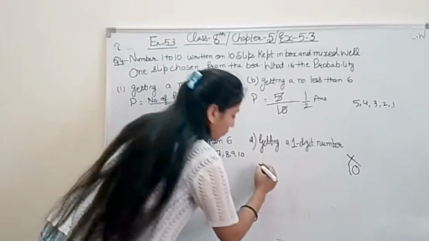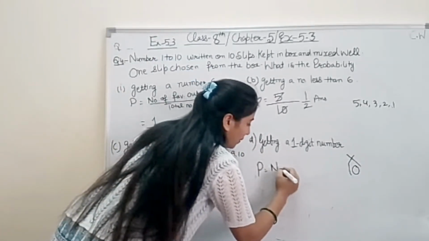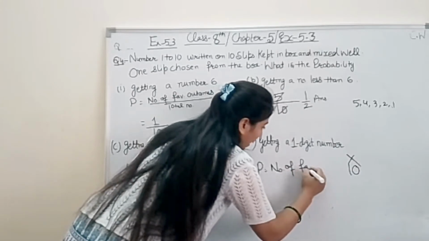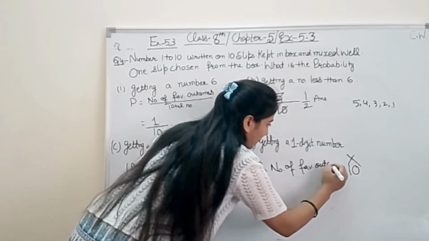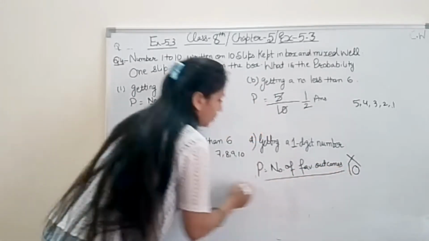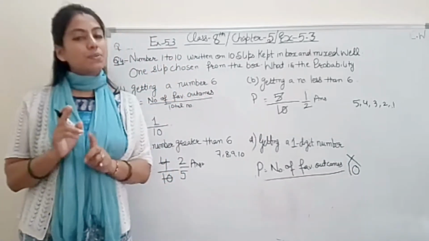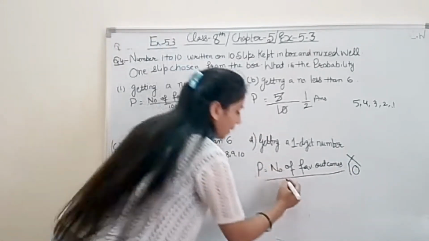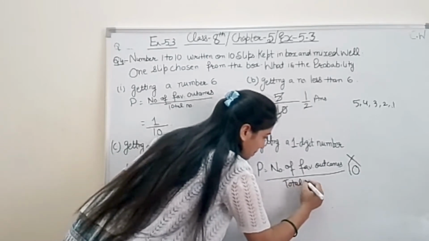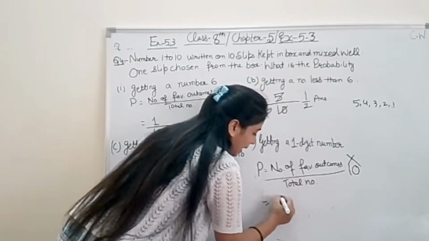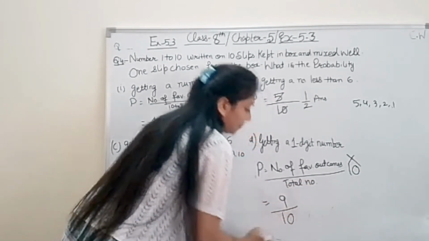So that's it. So probability is equal to number of favorable outcomes divided by total number of outcomes. Student, you have to write down the formula. Although I have not written it in some of the questions, you have to mention the formula. This is very important. So favorable is 9 out of 10.